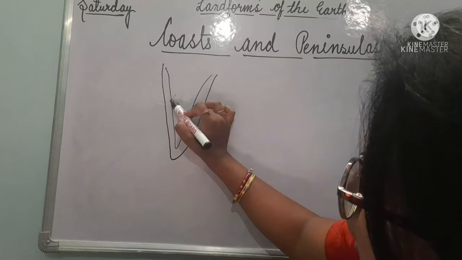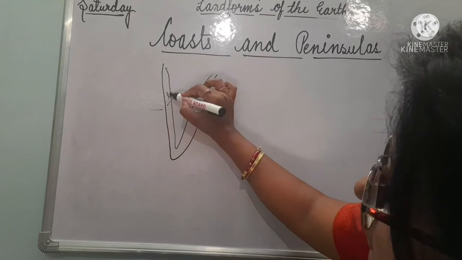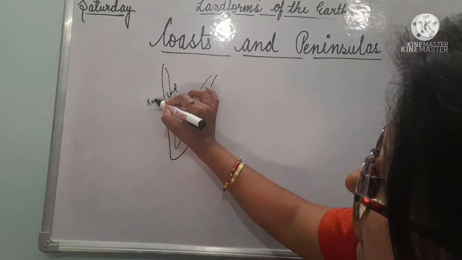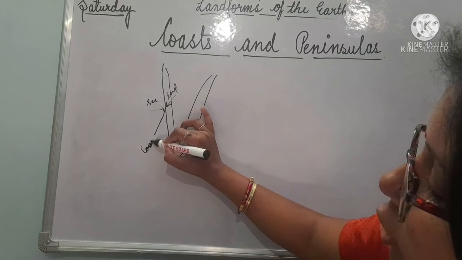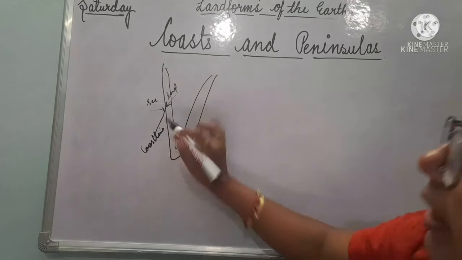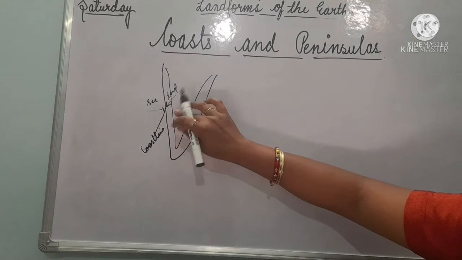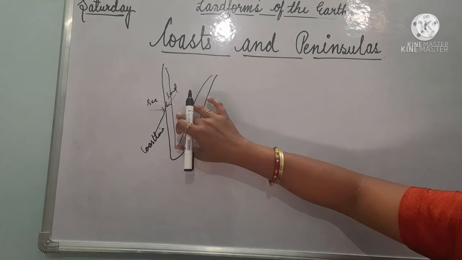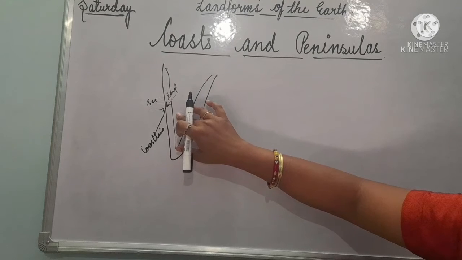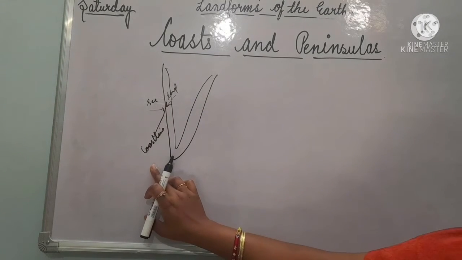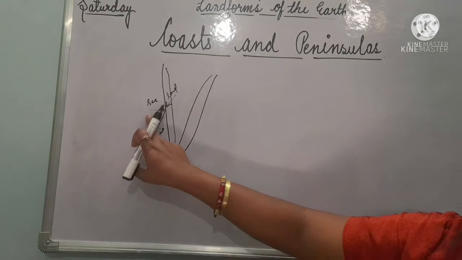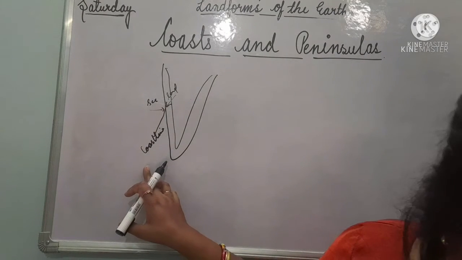The place where the land and the sea meet, here is the land and here is the sea, where these both meet, is known as the coastline. Are you getting it, children? The coast is the piece of land that is beside the sea or ocean, and the coastline is the place where the sea and the land meet.